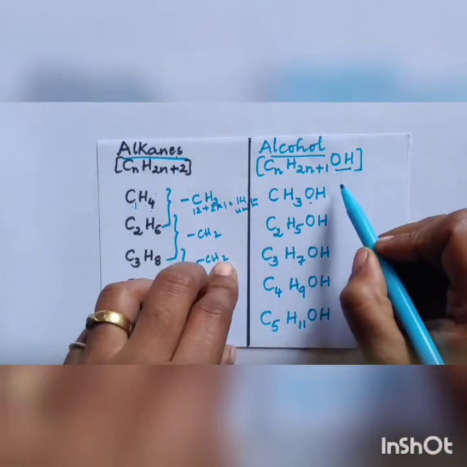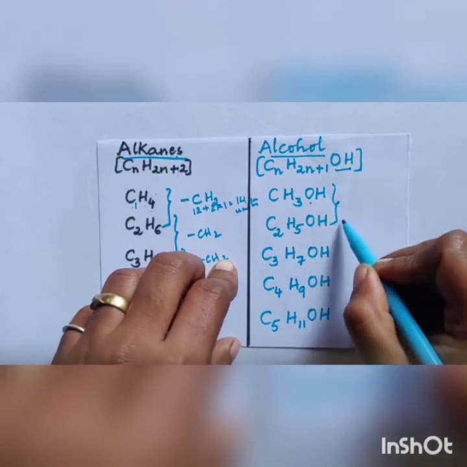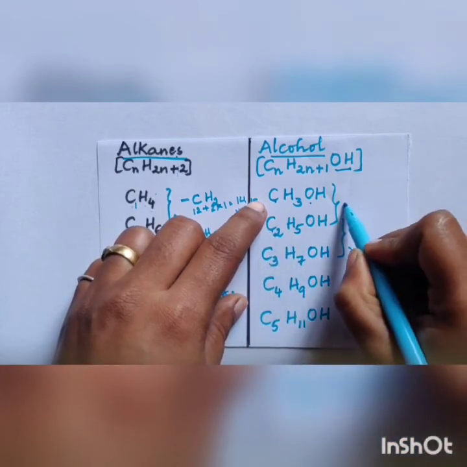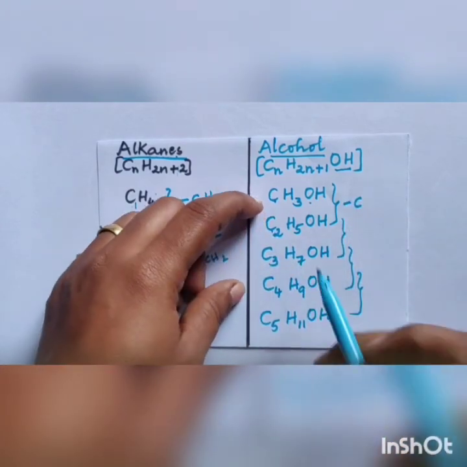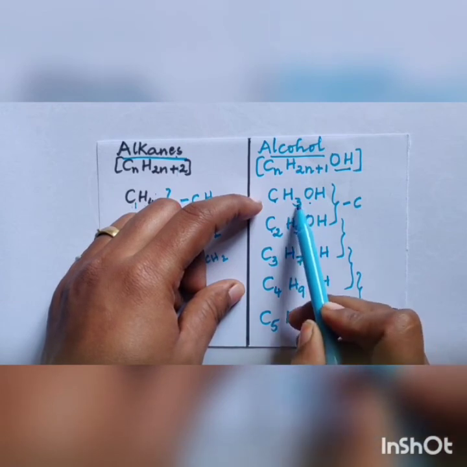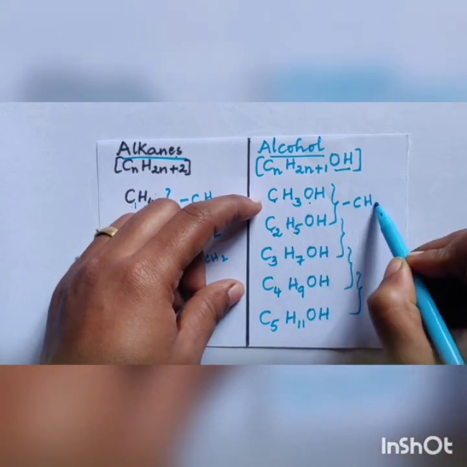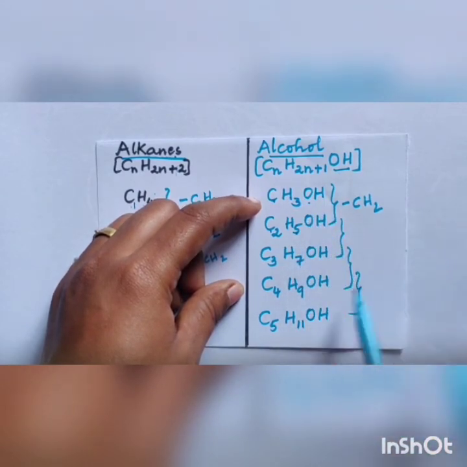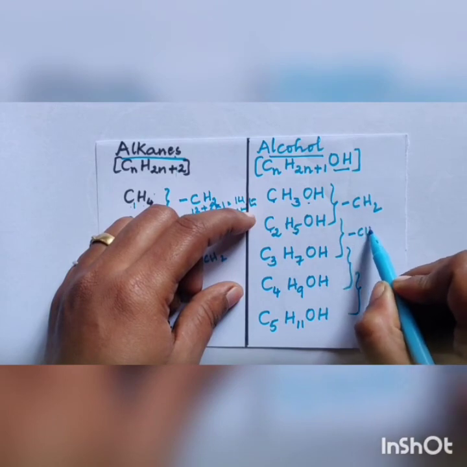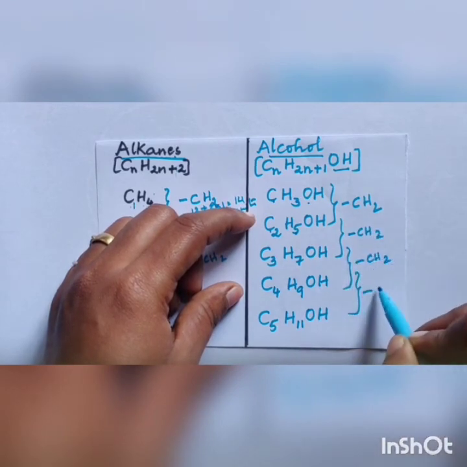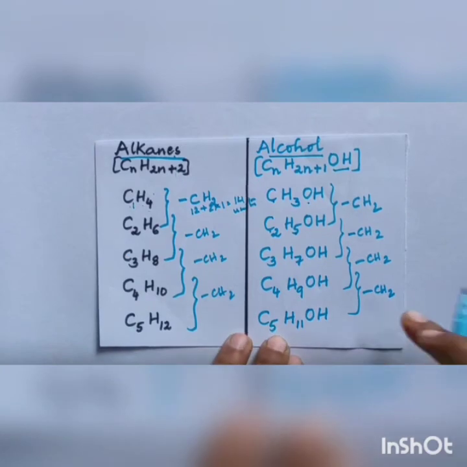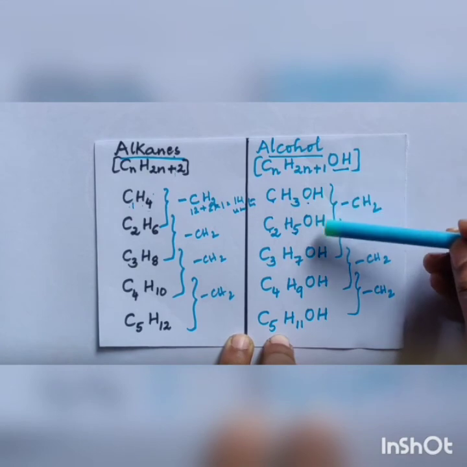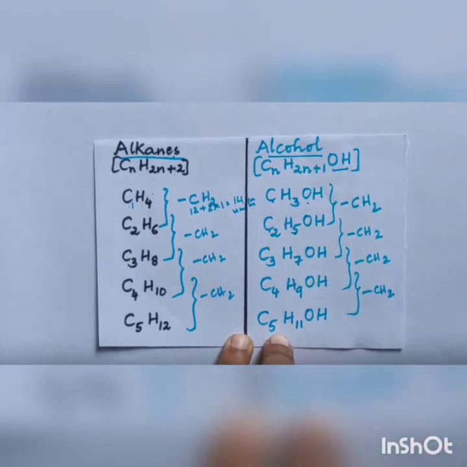Let's look into the difference in successive members. Carbon atom difference is 1. Hydrogen, if you look, here it is 5, here it is 3, so the difference is 2. OH and OH remain the same, there is no difference. So everywhere, if you take successive members' differences, it is CH2, CH2, CH2. And remember, the functional group remains the same. Here it is OH, OH, OH, OH, OH. So everywhere it is OH.